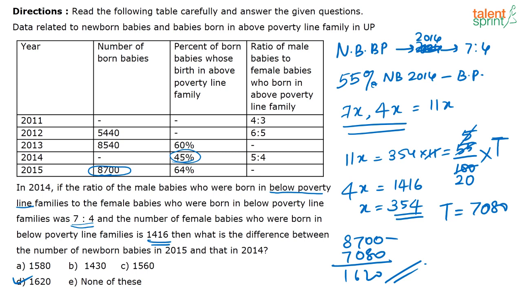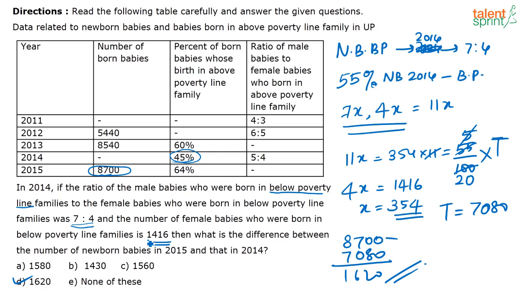1620. Okay, so let me just explain how I did it for those of you who need it. What is given here is the newborns below poverty line in 2014 is given as 7:4, that is the ratio between male and female. In 2014, 45% of the babies are above the poverty line, which means the remaining 55% has to be below the poverty line. So if there are 7x boys and 4x females below the poverty line, this 11x represents 55% of the total newborns born in 2014.